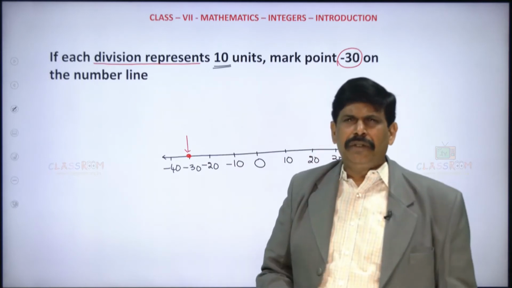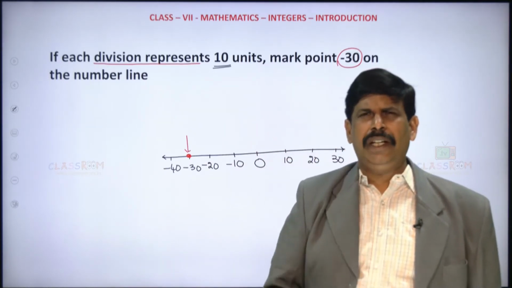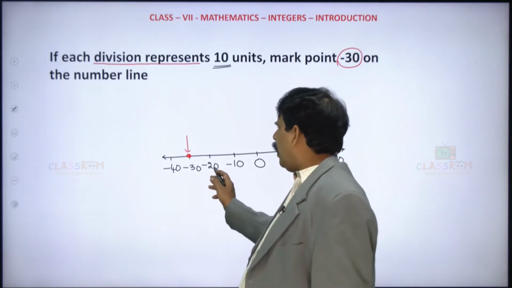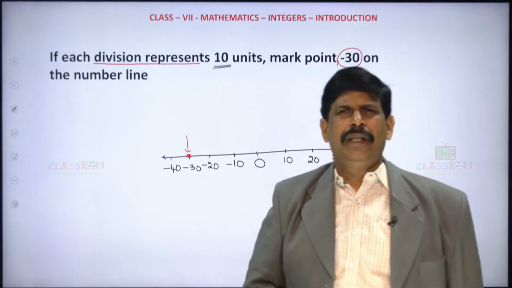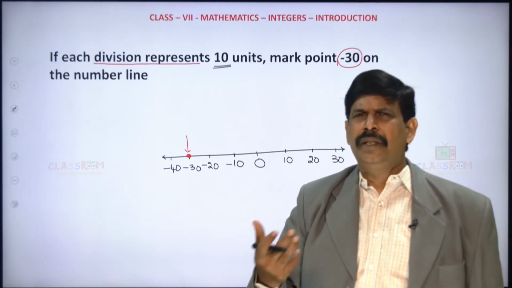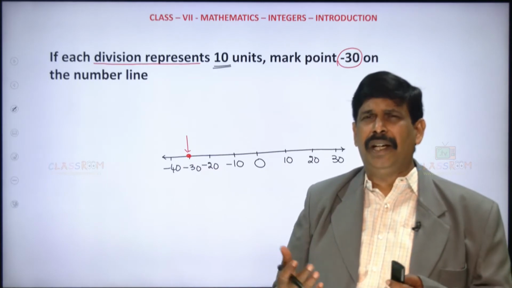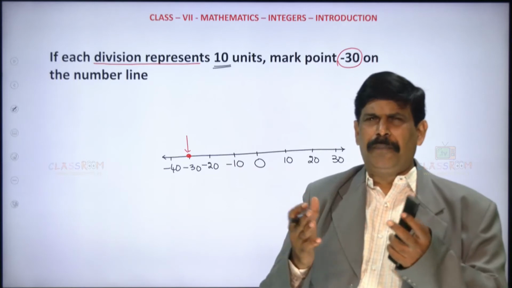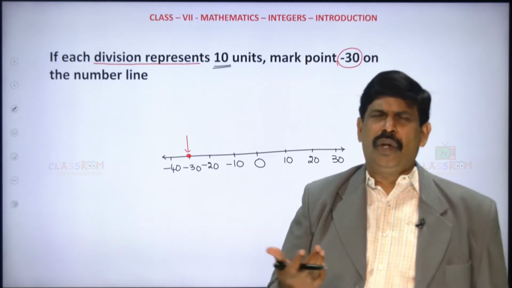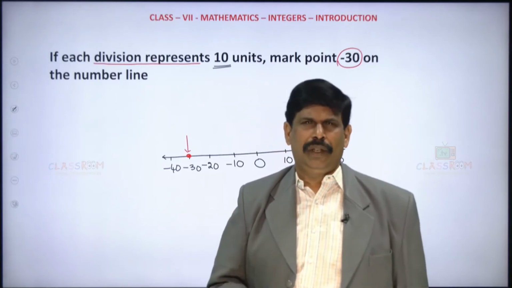On the left side of 0, the same numbers follow with a negative sign: minus 5, minus 10, minus 15, minus 20, and so on. Is it clear? This is how we represent integers on the number line with units. If it is not mentioned how many units each division represents, then generally we take the division unit as 1 unit.